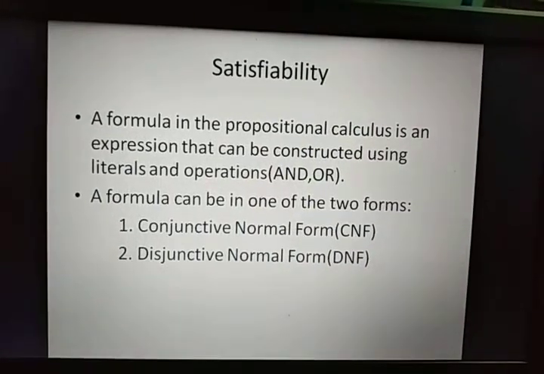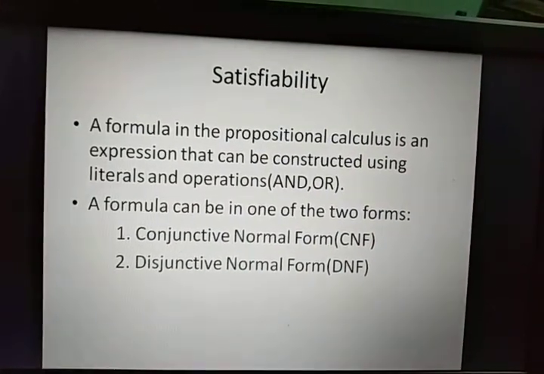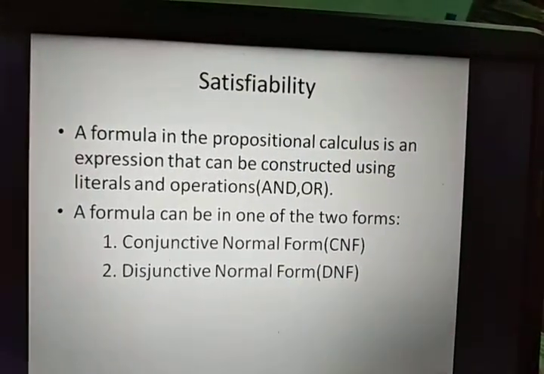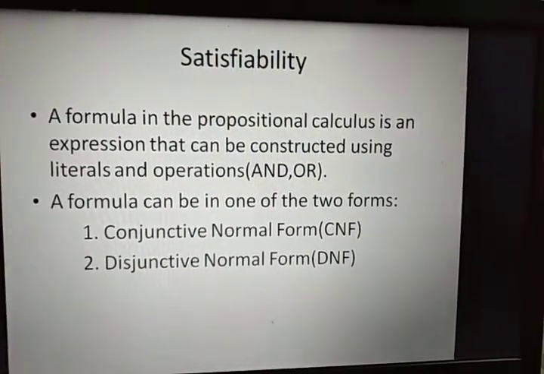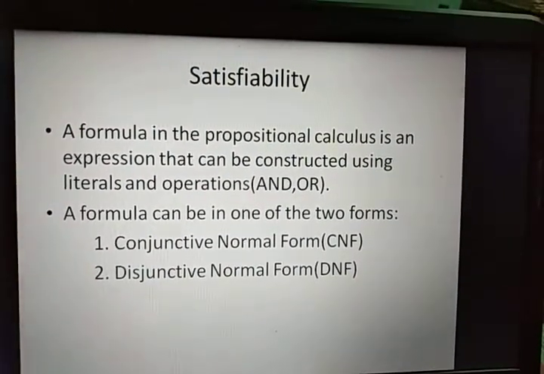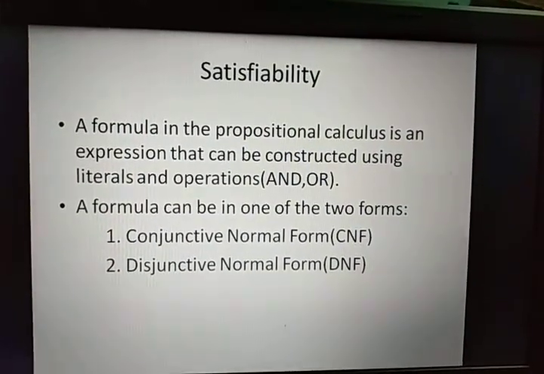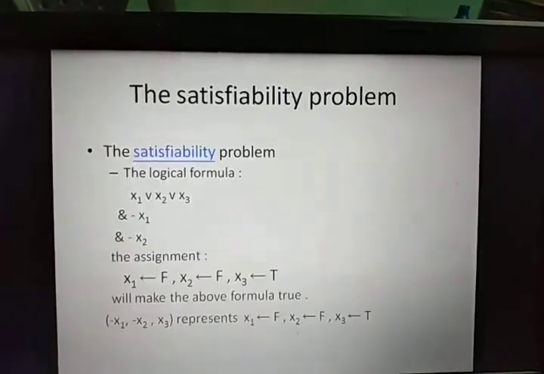Then coming to satisfiability. We can say that a decision problem can be treated as a Boolean function consisting of n variables, where each variable is assigned a value, yes or no. Generally a Boolean function can be represented in two forms: the conjunctive normal form, an AND of OR terms, and the second one is the disjunctive normal form, an OR of AND terms.